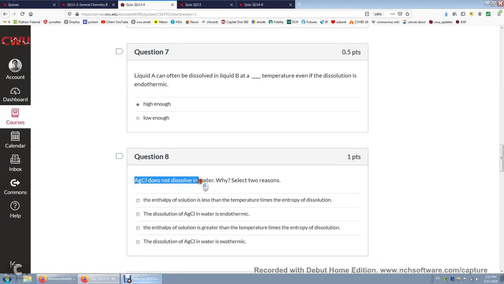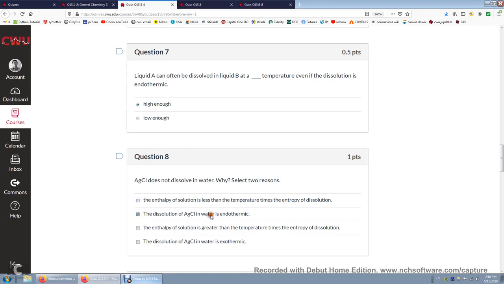Silver chloride does not dissolve in water, so there are two reasons. First, the energetic reason, and two, we're going to talk about entropy. So first, if dissolving a chemical in water releases heat, that chemical is soluble in water for sure. So one thing we know, it's going to be endothermic. All right, so we click endothermic.